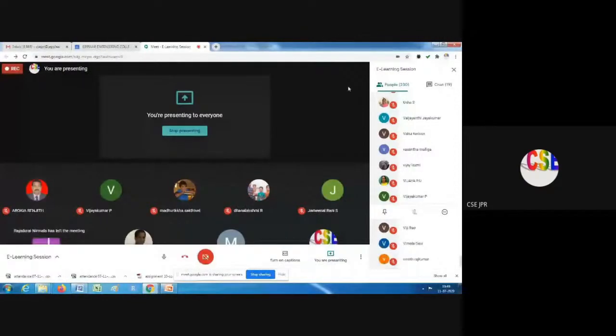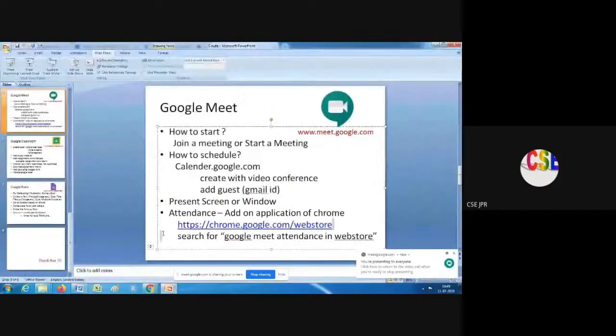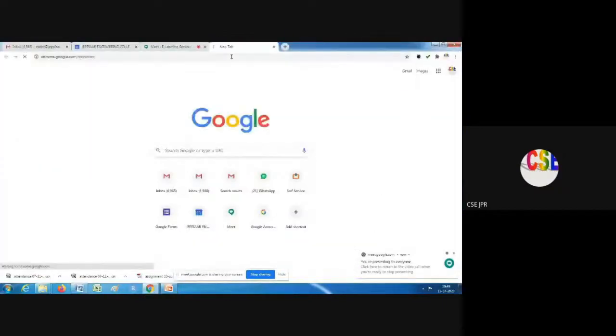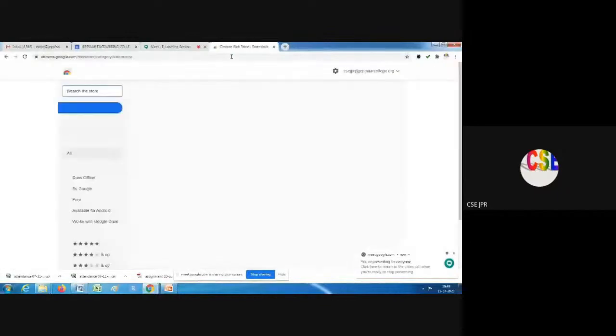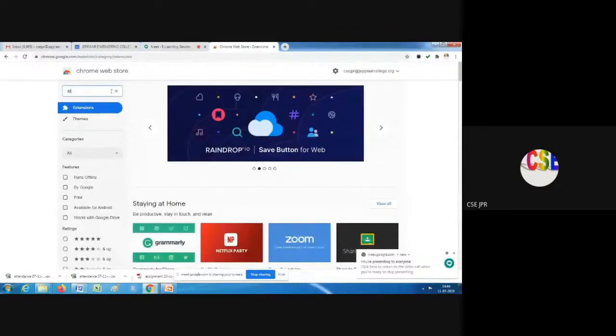So we go to the Chrome Web Store, I have given the website address here. Maybe I will share this. Google Chrome Web Store. Okay, so here you can search the extension name Google Attendance and submit.